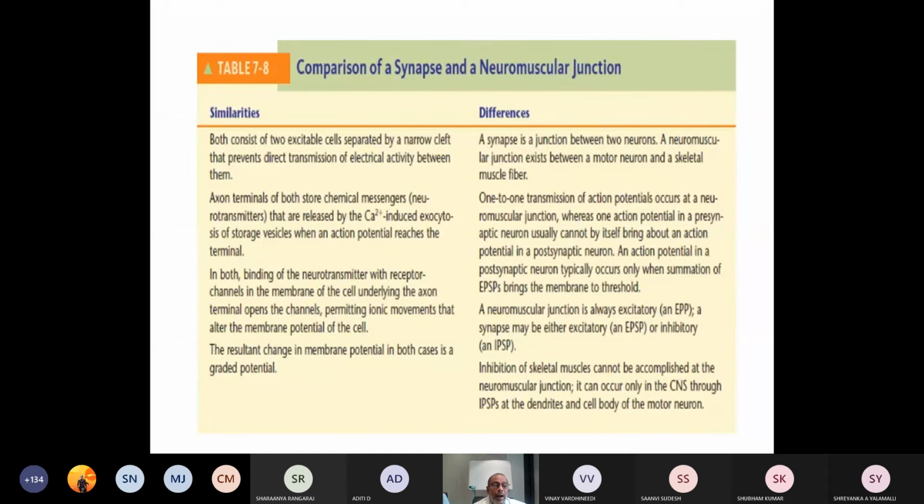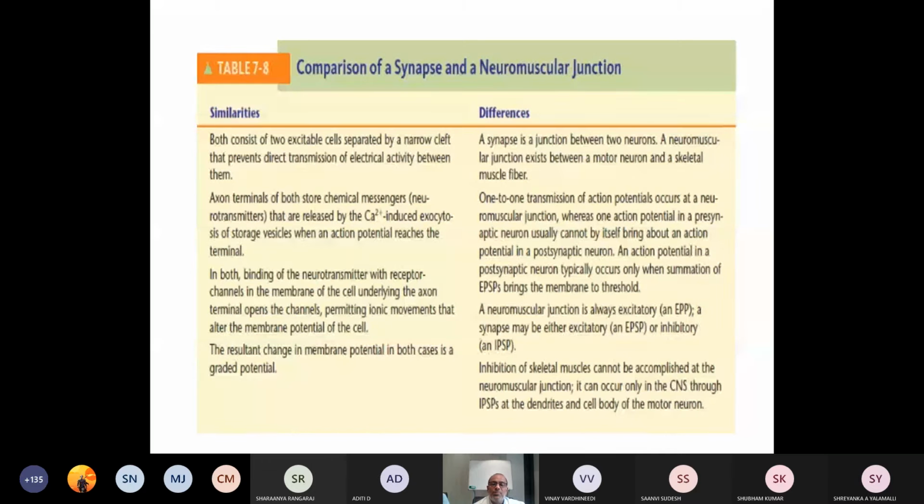In both, binding of neurotransmitter with the receptor channels in the membrane of the cell underlying the axon terminal opens the channels, permitting ionic movements that alter the membrane potential of the cell. The resultant change in the membrane potential in both cases is a graded potential. That is local response or graded potential. Understood? What are the differences?